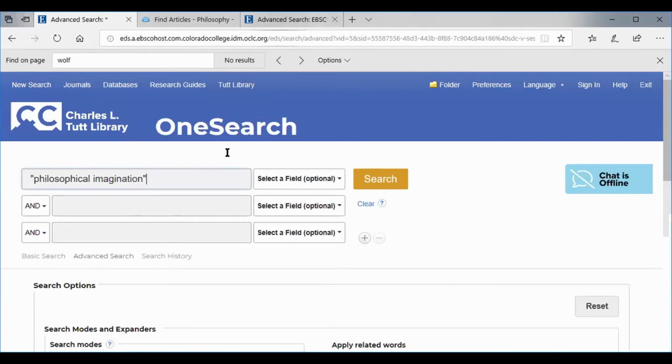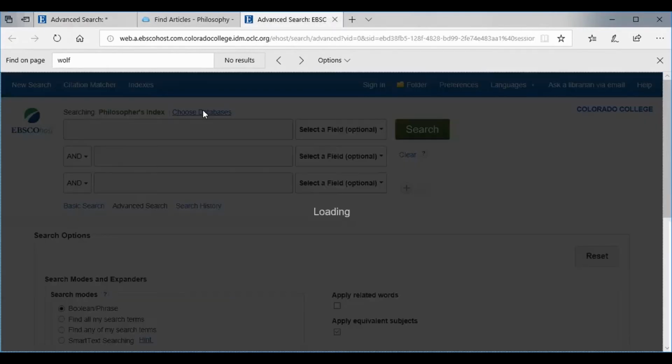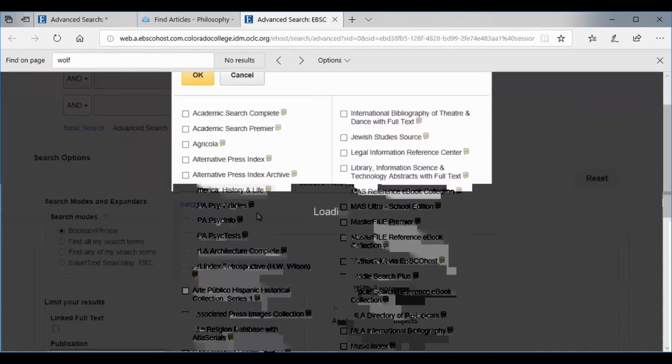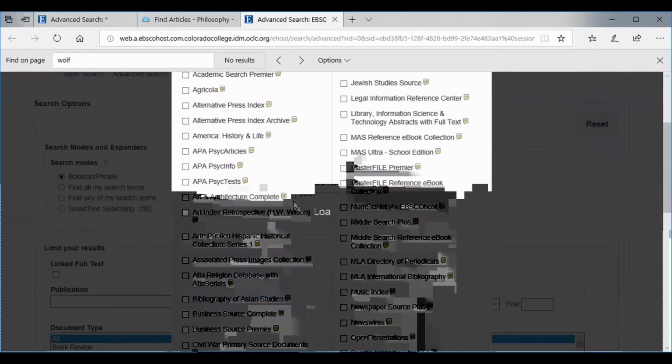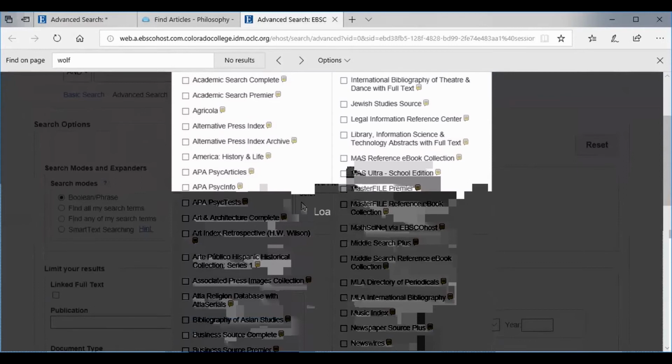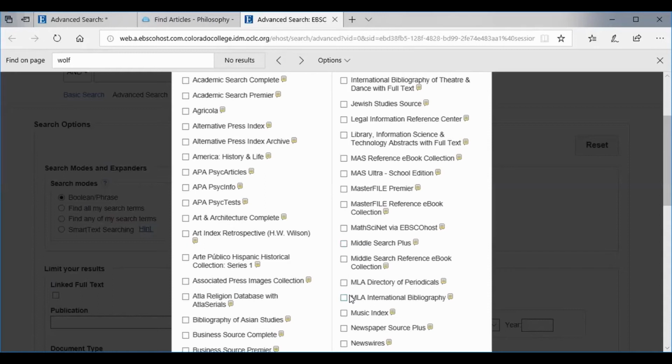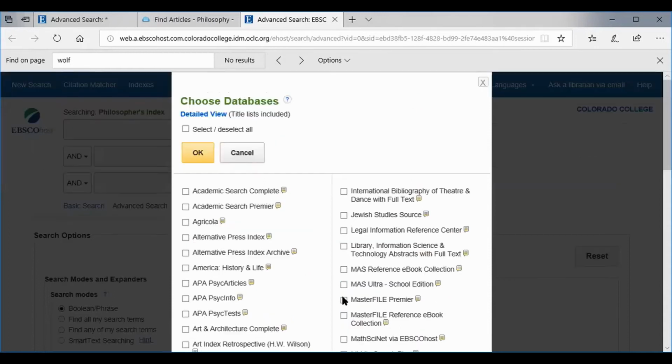If we come over to an individual database, we can build a set and we can add in more of these databases, but it doesn't have to be everything that OneSearch is. So again, another way to think about limiting what we're getting into. So we could include MLA here if we wanted to with the Philosopher's Index and hit OK.